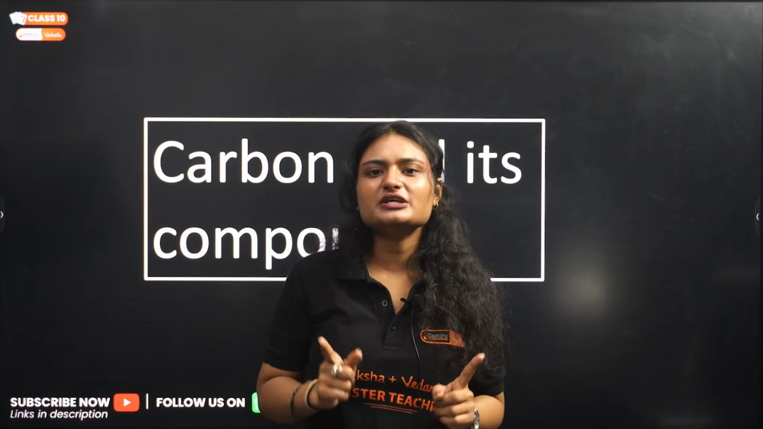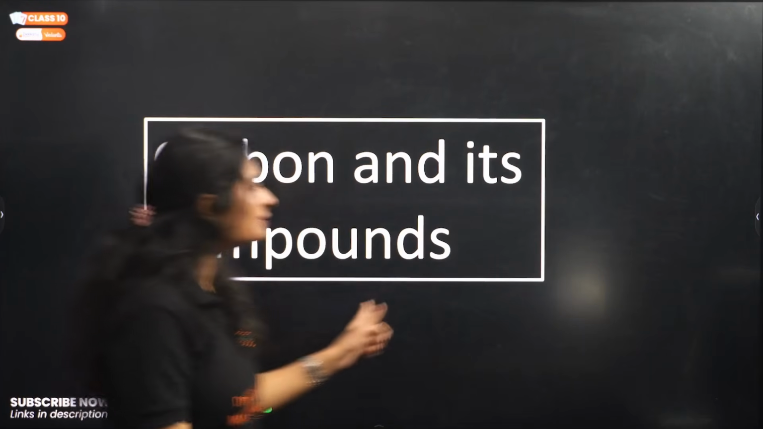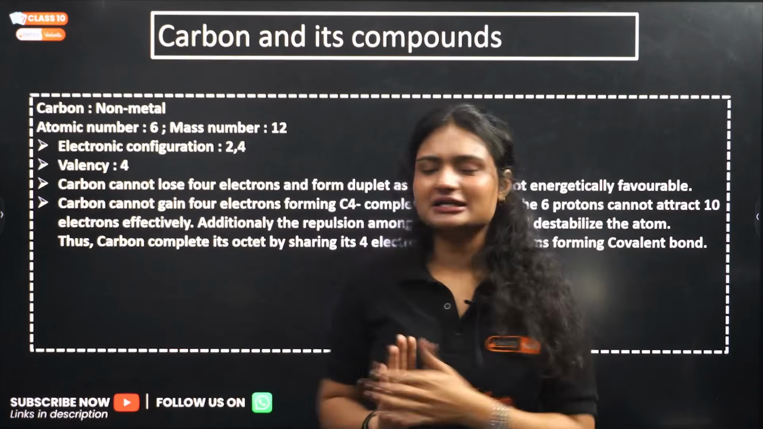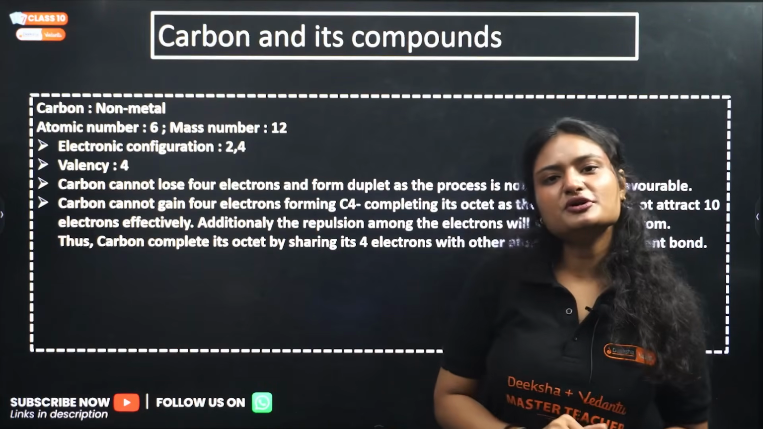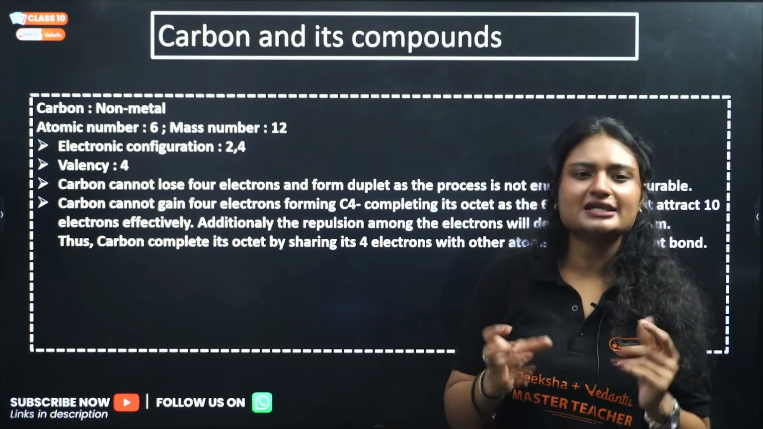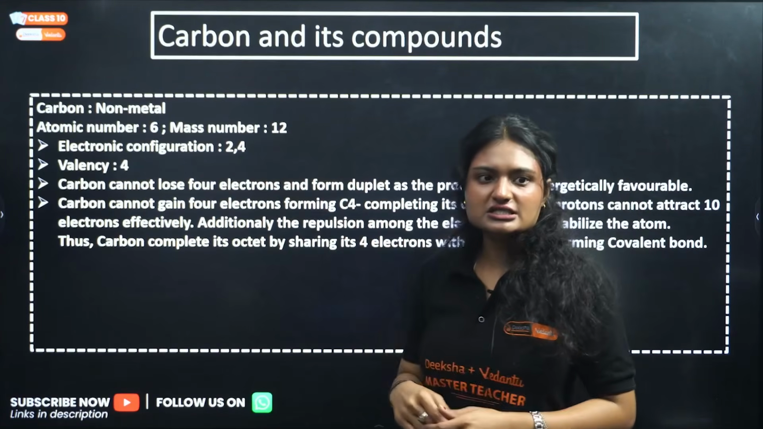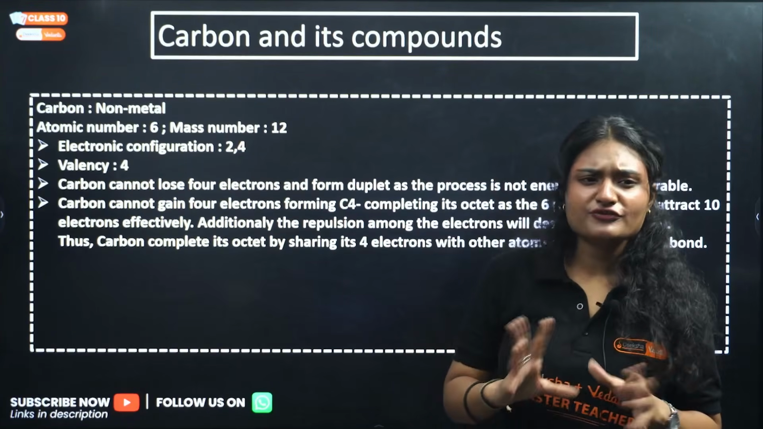In this video we will be doing a quick summary of the chapter carbon and its compounds. So let's start with carbon. What is carbon? It is a non-metal. What is the atomic number of carbon? It has an atomic number of 6. Electronic configuration is 2, 4. Mass number 12, right? The valency of carbon is 4.